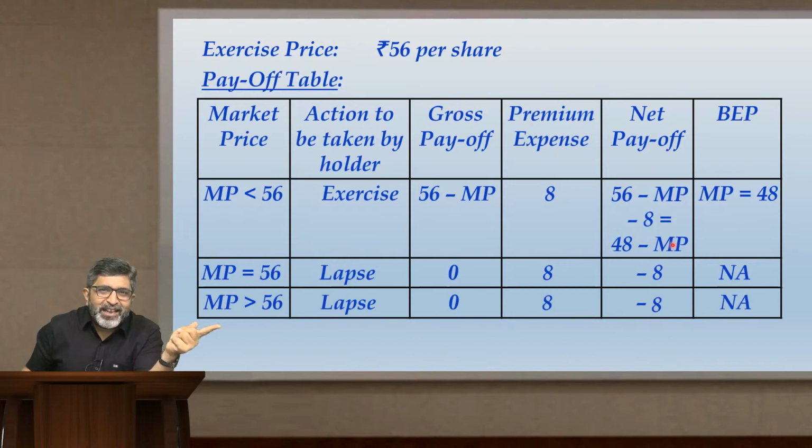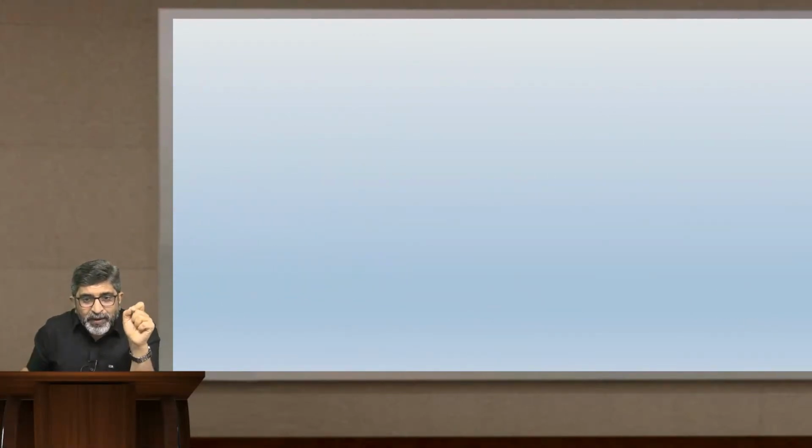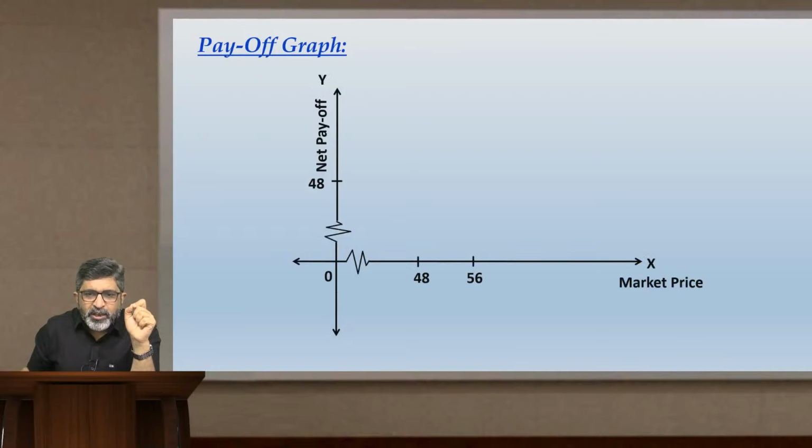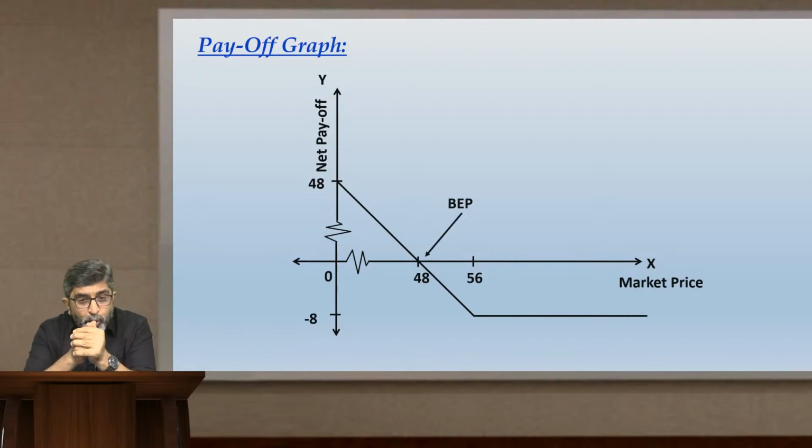Market price cannot ever go negative, right? So lowest market price will be 0. So if I substitute market price with 0, the maximum possible net payoff will be 48. 48 is the maximum limit of your net payoff. Your net payoff cannot cross 48. That is why in this graph it is clearly visible that 48 becomes the limit of your profit, and 48 itself will be the break even point for this put option.